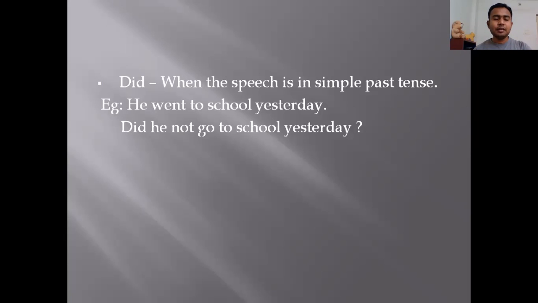Question mark. Went ka verb one kya hota hai? Go, right? Hum logon ne aisa nahi likha hai, did he not went to school. That is wrong. As I have told you, did itself is in past tense. So when the auxiliary verb did is in past tense, the main verb should be in simple present tense. Did he not go to school?